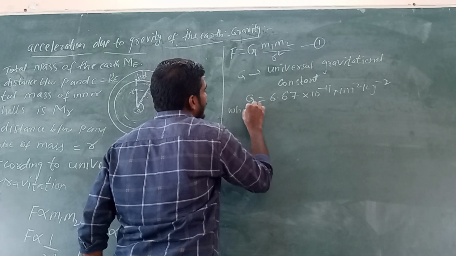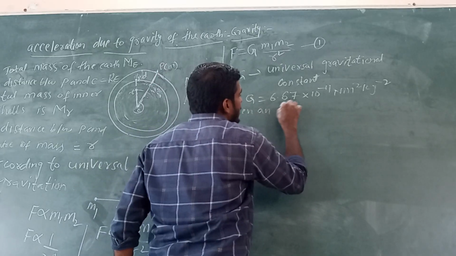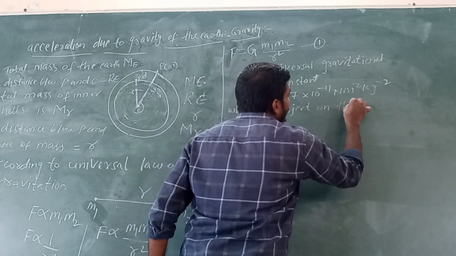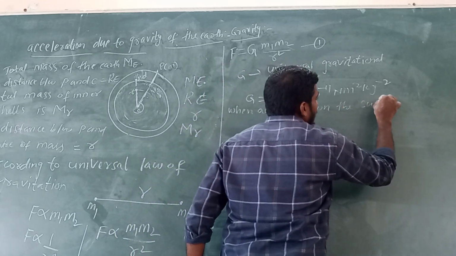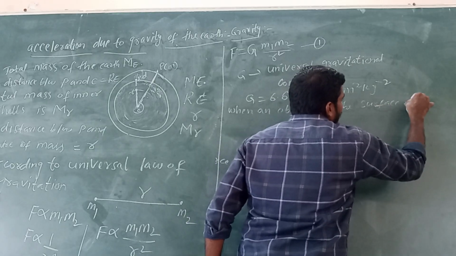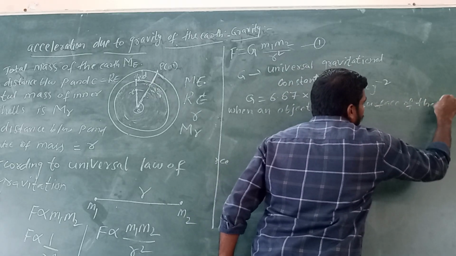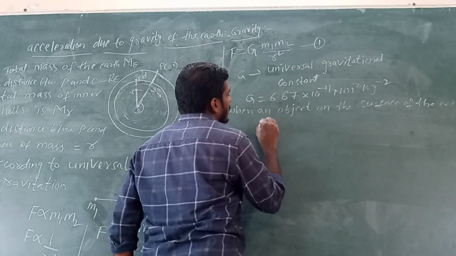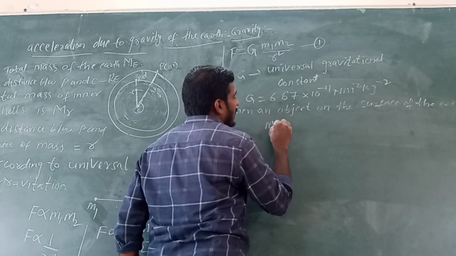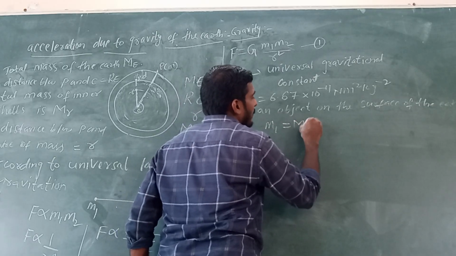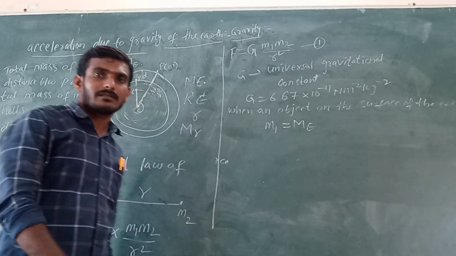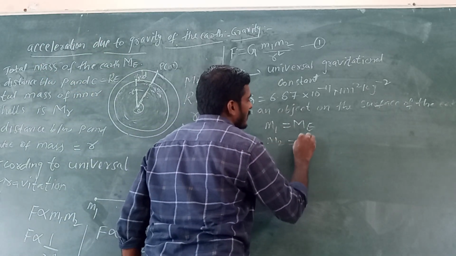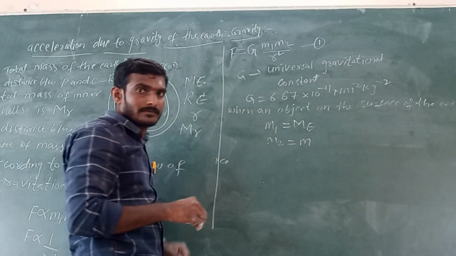When an object is on the surface of the earth, m1 equals Me, the total mass of the earth. The first body mass is the total mass of the earth, and the second body mass is the point P mass, small m.